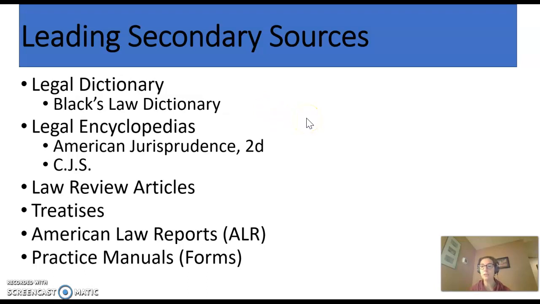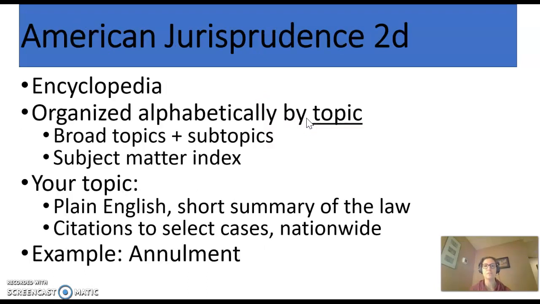All right, let me go through a couple of these leading ones because I want to show you some stuff. AMGER is a legal encyclopedia. This and CJS are the two that everybody uses. So if you're familiar with encyclopedias, they are organized alphabetically by topic. Why do we go to an encyclopedia anyway?